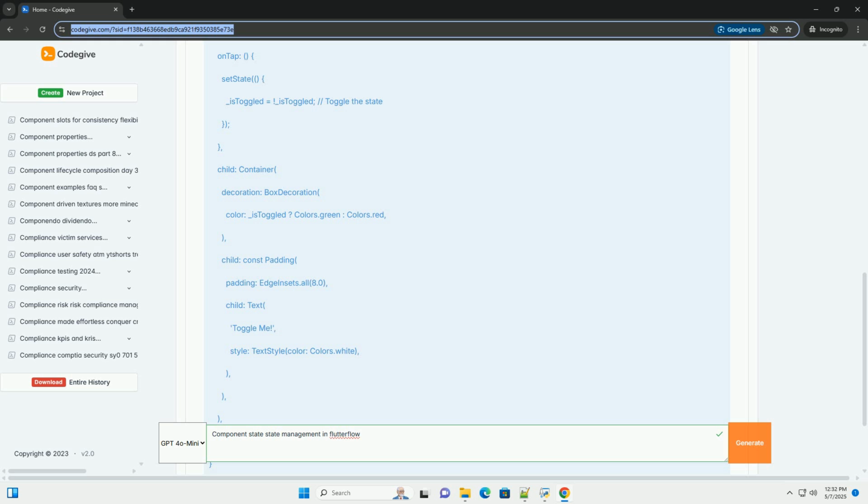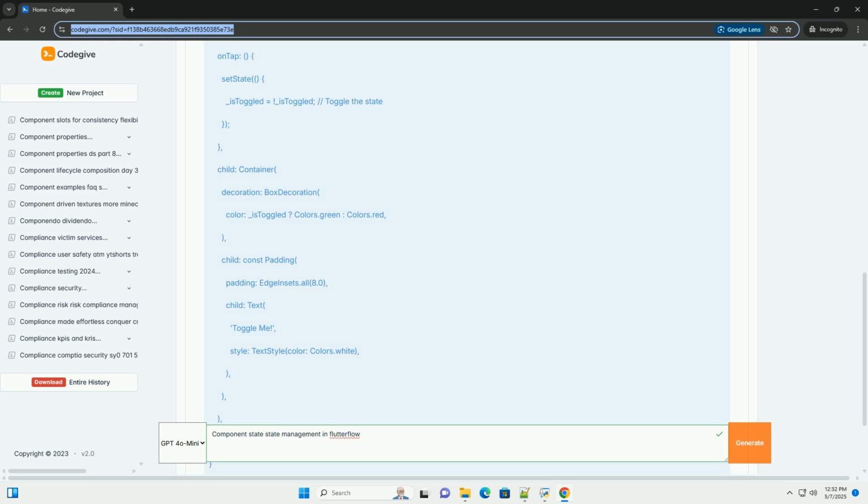Combining component and app state: in more complex applications, you'll likely need to combine component state with app state. Use component state for localized data that's specific to a component, and app state for data that needs to be shared across the entire application. Use custom actions to bridge the gap, for example by updating app state when a component's state changes. Debugging component state: FlutterFlow's debugger can help you inspect the values of component state variables at runtime. Use the debugger to verify that your state updates are working as expected.